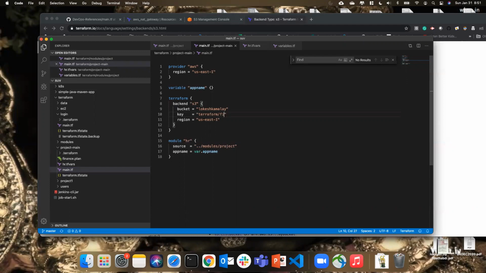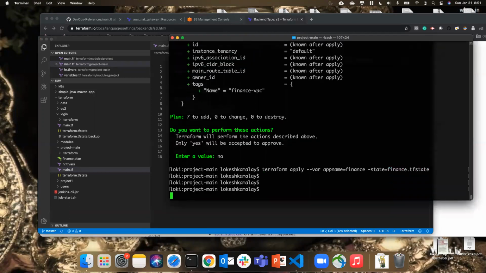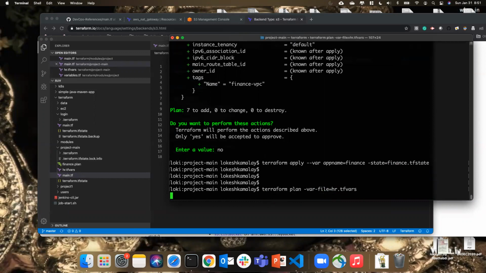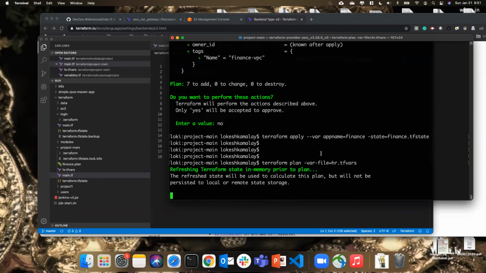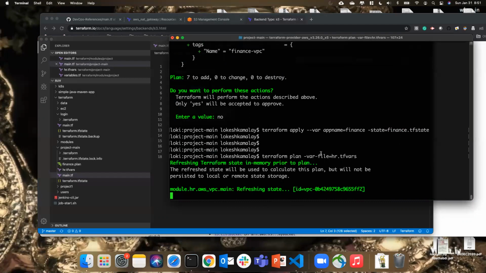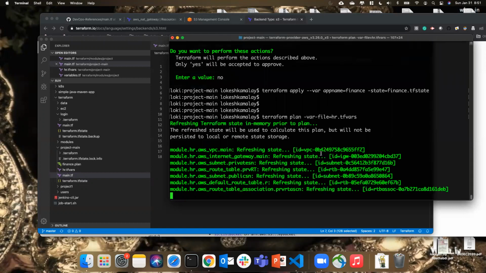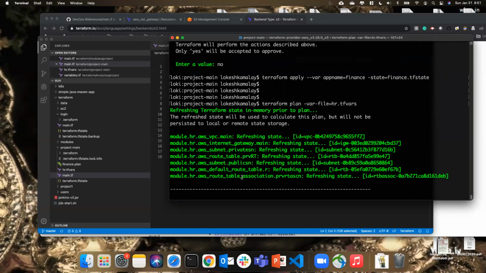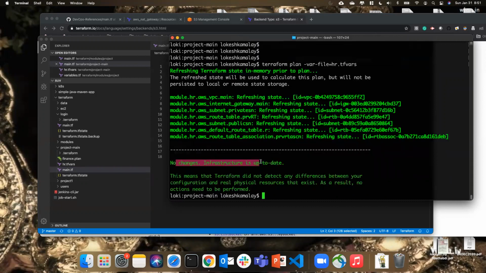So maybe HR, right? So, okay, let me first, before that, let me destroy it. Otherwise you get confused a little bit. So when I say Terraform plan var file is equal to HR, it says no changes. Then I will destroy it. So no change detected.